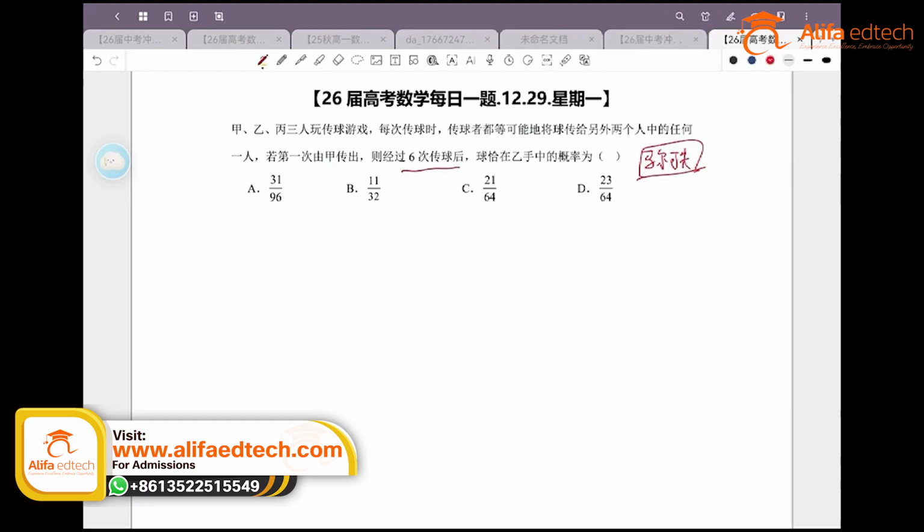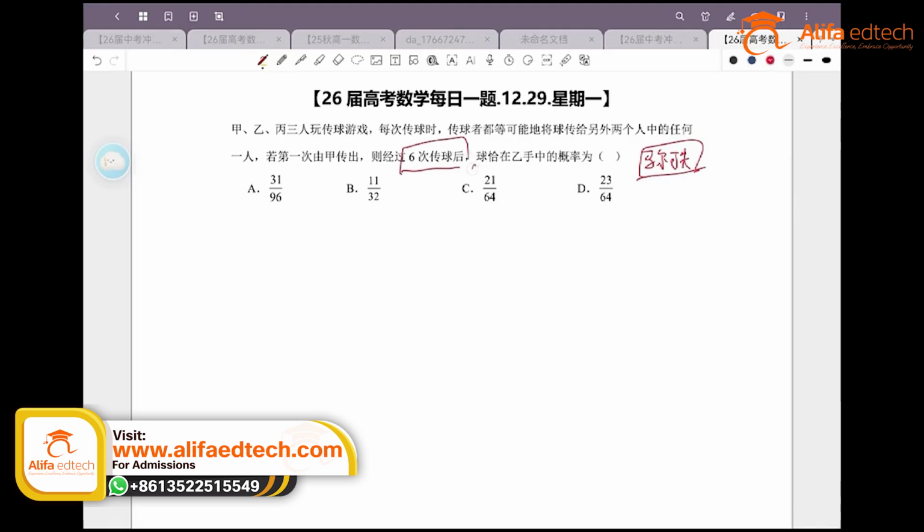So when we're investigating the situation after the 6th pass, do we only need to know the possible outcomes of the 5th pass? But if you keep thinking along these lines, you can't solve it this way, right? There's no way you can solve it with absolute certainty. So we probably still need to look for a pattern, in other words, to find a general formula or a summary expression. So should we try to summarize it? Only then can we analyze, for example, after the 6th pass, whose hands the ball is in.